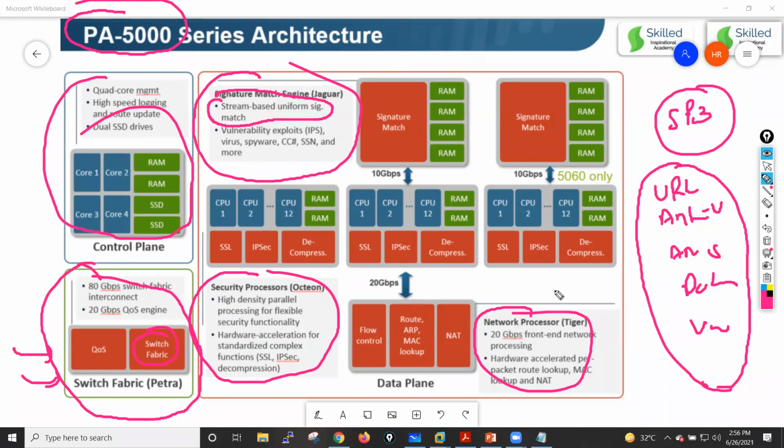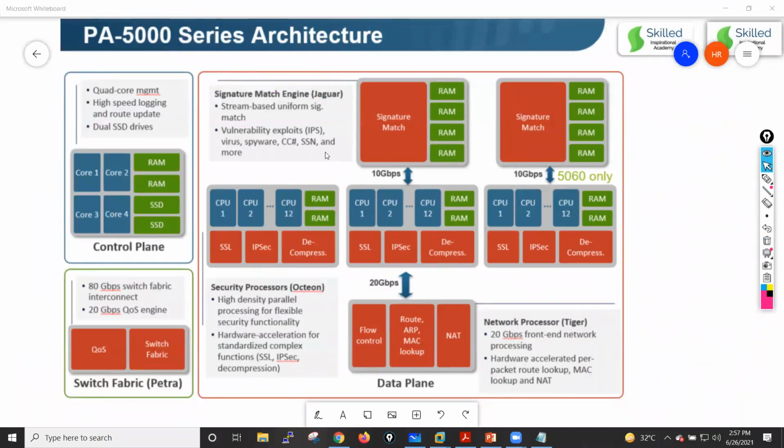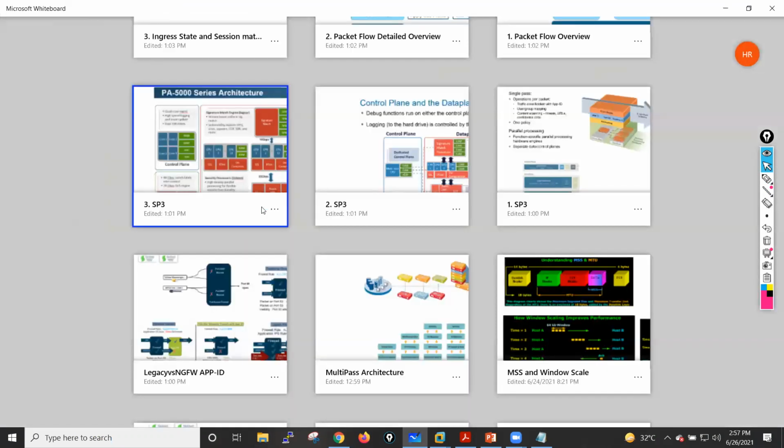My Palo Alto firewall matches against these database signatures on a streamlined basis. It will not go into these engines every time, it will just perform stream based signature matching. That's why this is known as SP3 architecture, guys. This is known as SP3. Okay, so this is also one of the architectures for PA 500 series devices, guys.